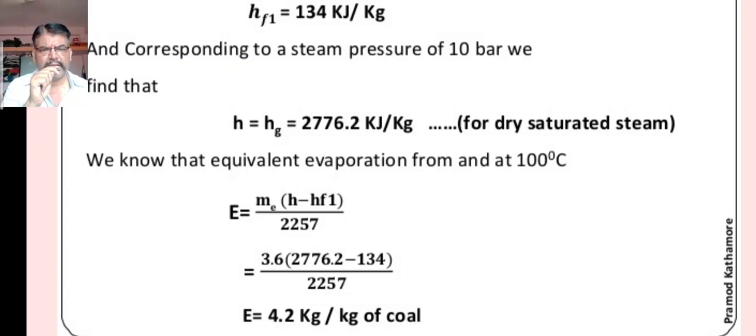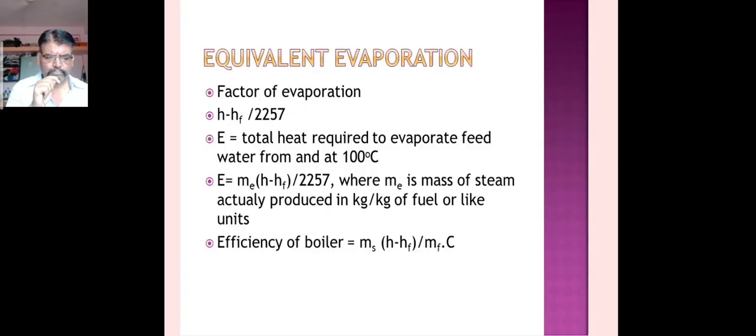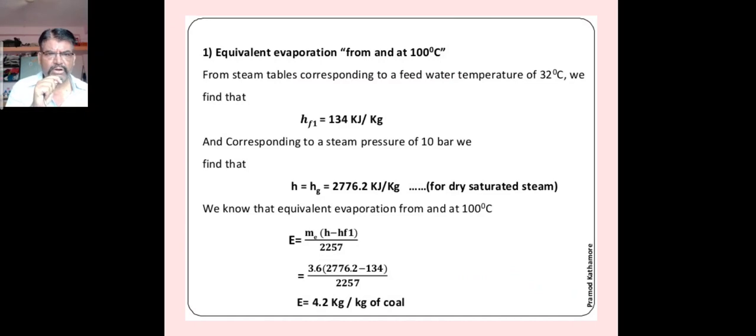Therefore in the formula you can see the value ms has been taken. After putting the values of ms, h and hf, we get the value in terms of kg per kg of coal. That is equivalent evaporation.